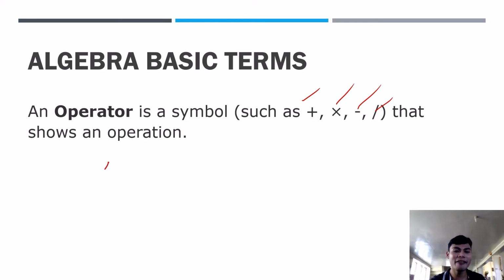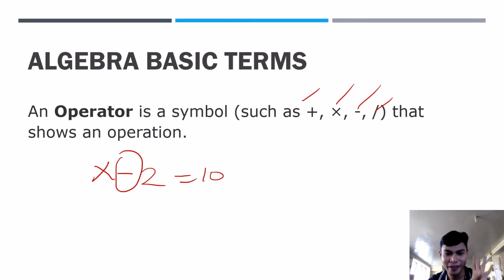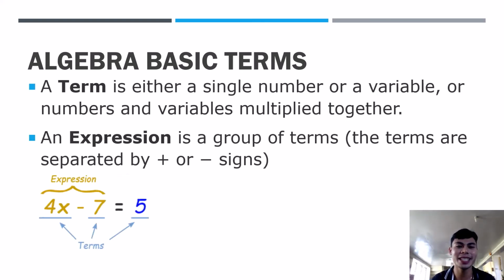So for example, we have x minus 2 equals 10. This one is an operator. Okay? So we have 5 terms na. Equation, variable, constant, coefficient, operator. Okay? So let's have the number 6. The sixth one, term. Okay, in algebra, we usually hear the word term. What is a term? A term is either a single number or a variable or numbers in variables multiplied together.